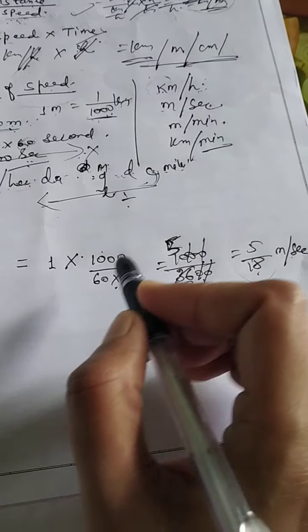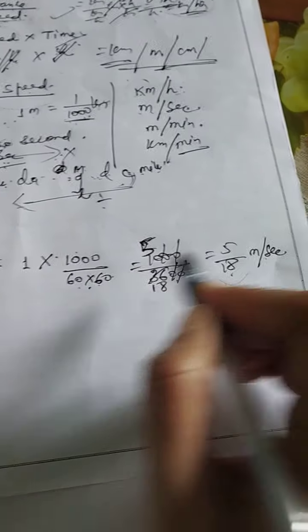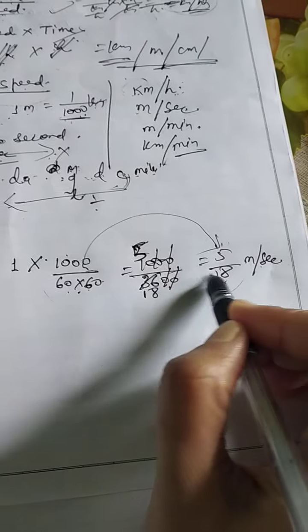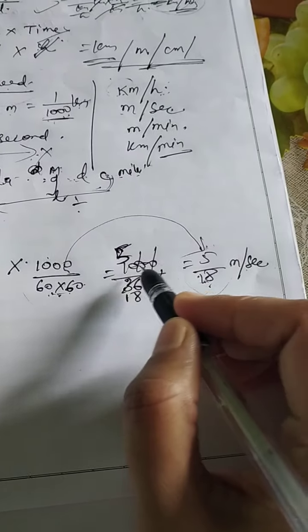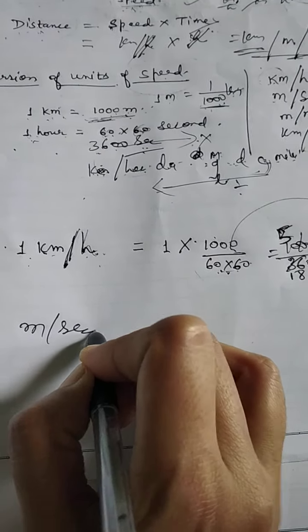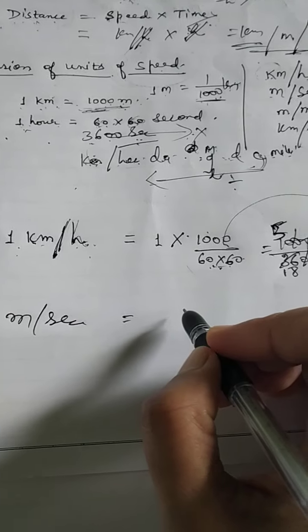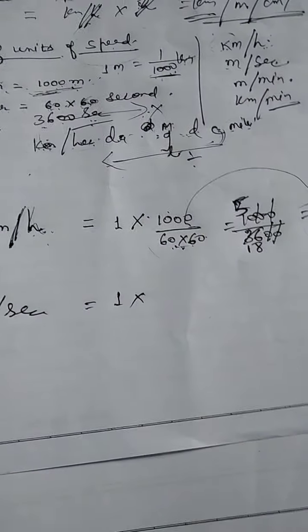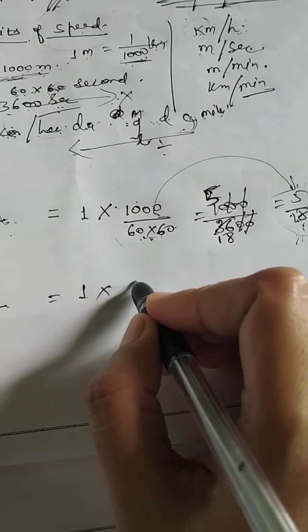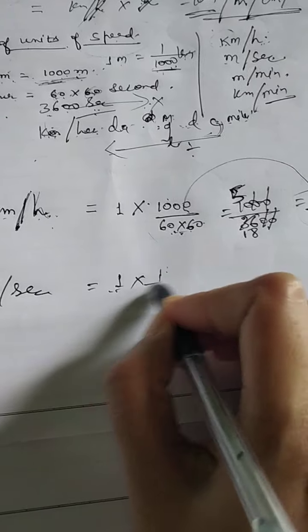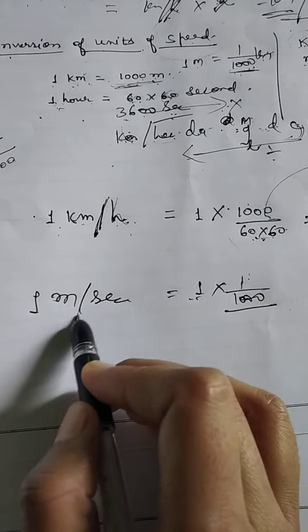You need not multiply by 1000 by 60 into 60. Directly you can multiply it by 5 by 18 because its value is this only. Okay, after cancelling it out, you can find this value. Suppose you have to change meter per second into kilometer per hour. Suppose you have 1 meter per second. So what will we do? Meter to kilometer, what will you do? Here you will this time divide by 1000. So 1 by 1000, and then per second.